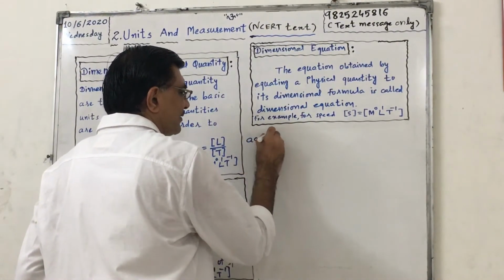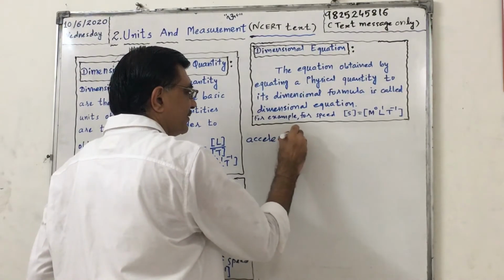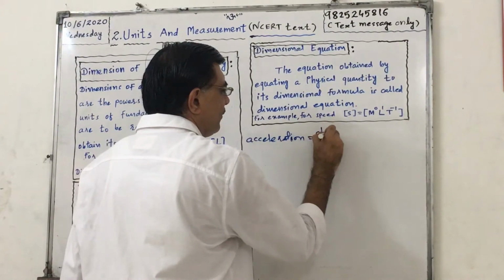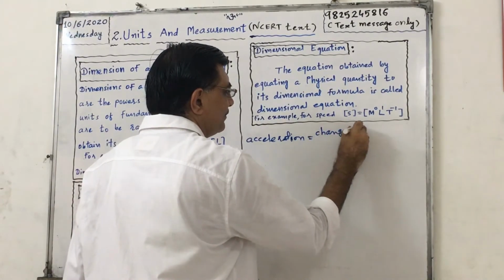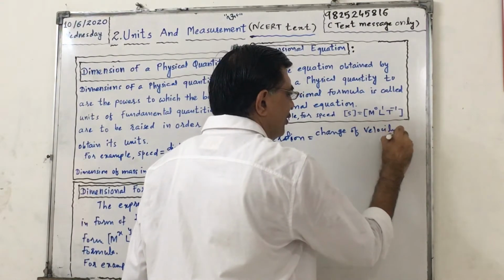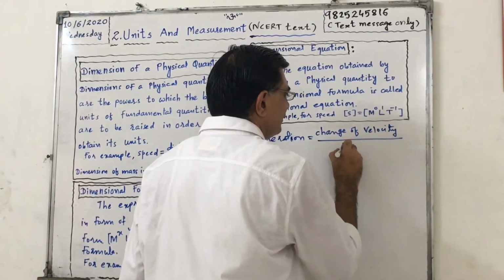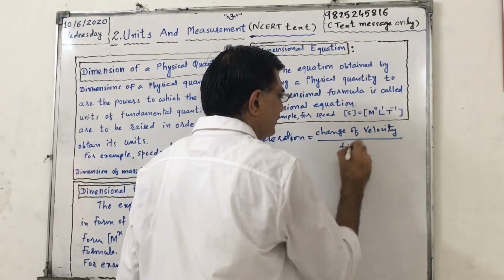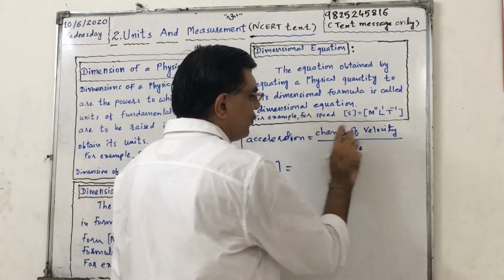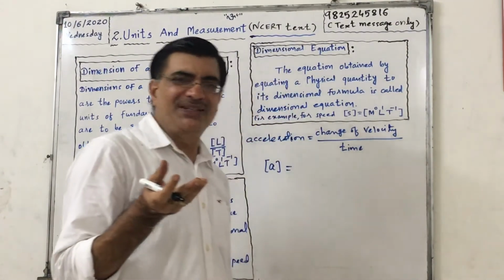Acceleration. We know that acceleration means change of velocity upon time. So A equals to, now see, change of velocity, but we need only velocity.